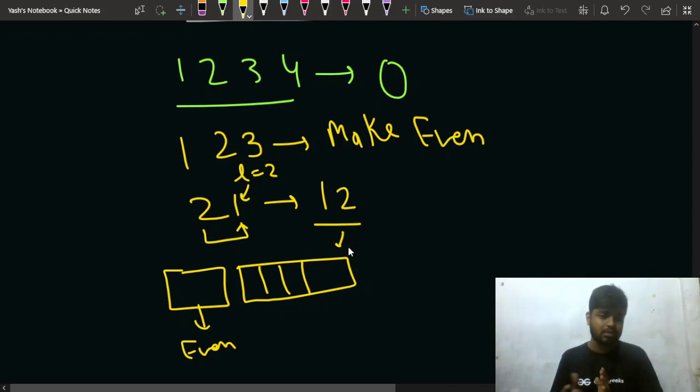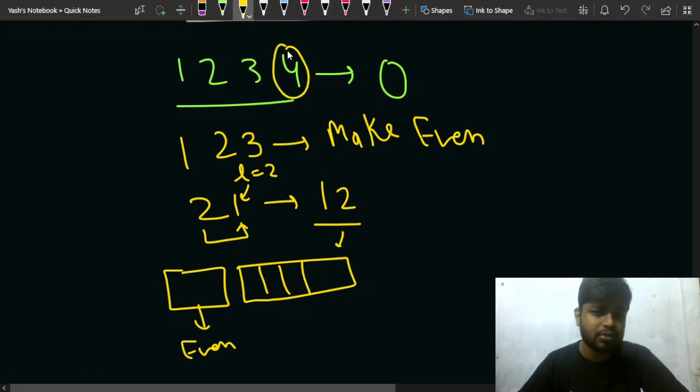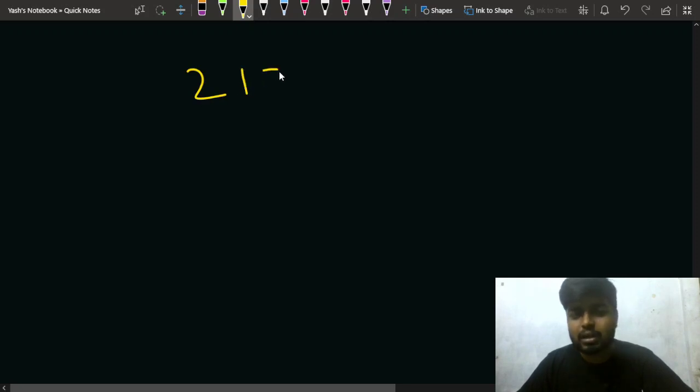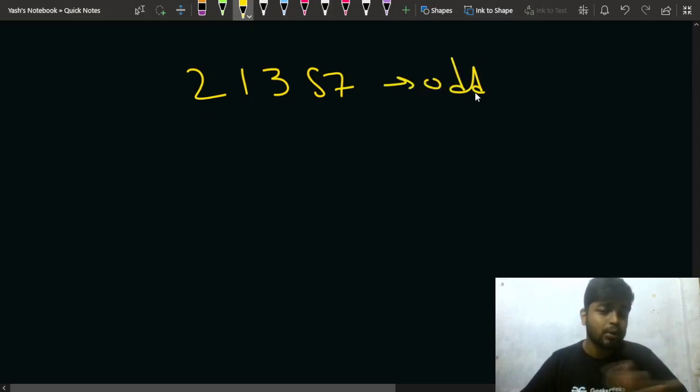If the last digit is even, then you will take zero operations, because you do not need to reverse any prefix of the number, as it is already even. But what can happen is, let's say this is the case: 2 1 3 5 7. This number is currently odd, so how do you make this even?